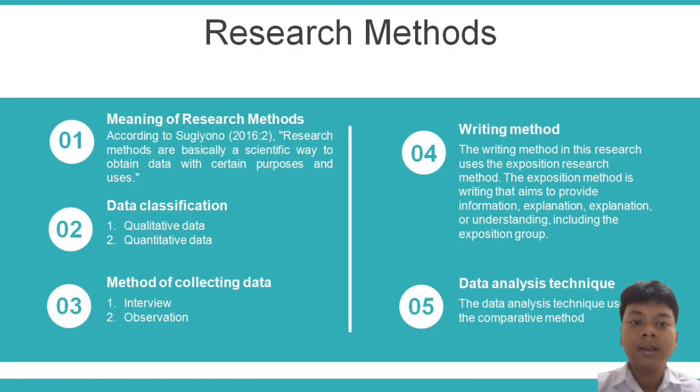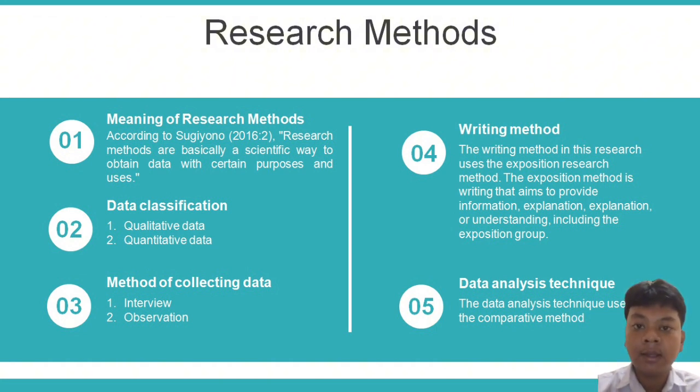In this research, I use a research method. The first, meaning of research method. According to Sugiyono 2016 chapter 2, research methods are basically a scientific way to obtain data with a certain purpose and use. The second, data classification. I have qualitative data and quantitative data.